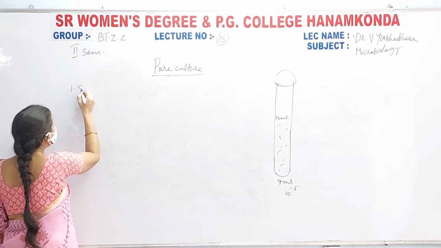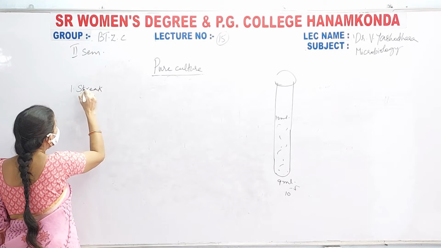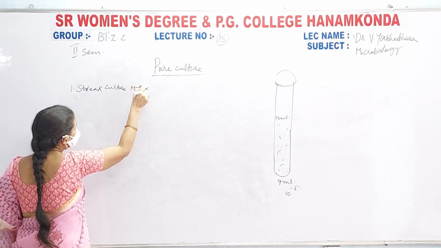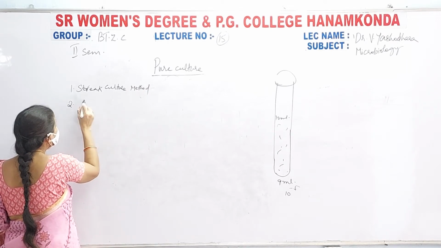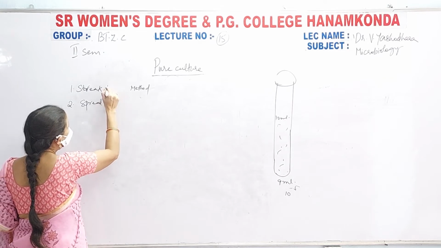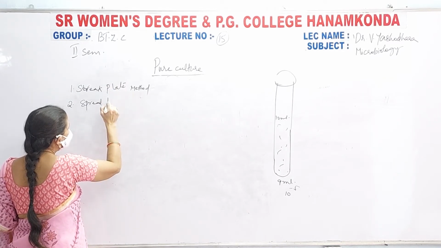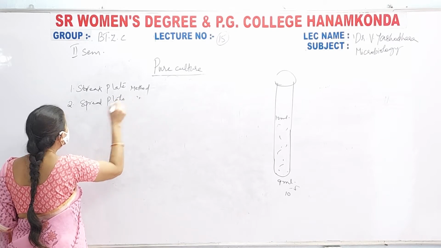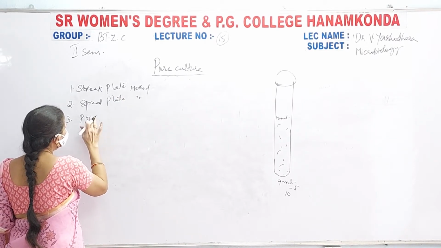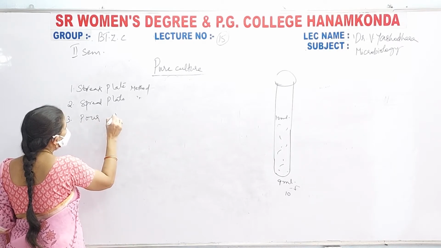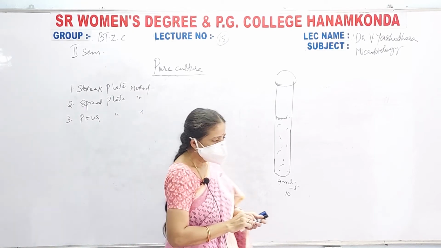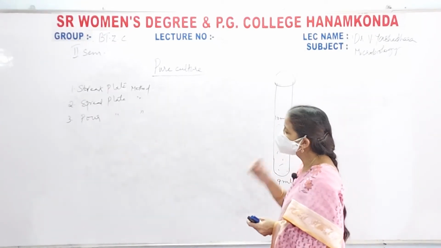First one is the streak culture technique, or streak plate method. Second one is the spread plate method. Third one is the pour plate method. These are the three methods by which you can go for your pure culture maintenance.